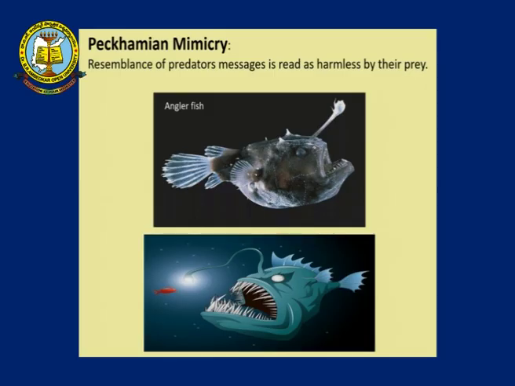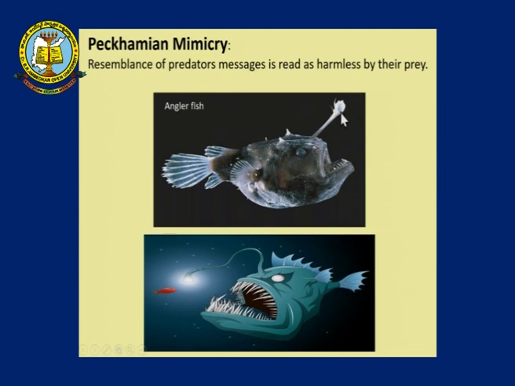Another type of mimicry is Peckhamian mimicry. The resemblance of a predator's messages is read as a harmless message by their prey. What exactly is it? The anglerfish over here, if you can see this anglerfish, these are dangerous fishes, but they have something like an antenna with a light.